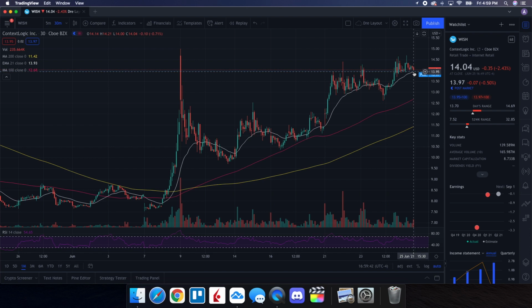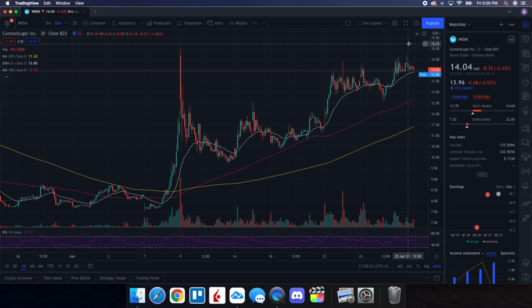So the matter of fact is, if I'm going to be getting into a position, I'm going to be looking at that $13.70 level, seeing if I can get there to where it got to today. If not, I'll take a look and be like, you know what, maybe look to get in around $13.90. But like I was saying previously, when you see these increasing levels of support, it is looking fairly bullish here. And like I said, if it could pass this $15 level, it's off to the races.